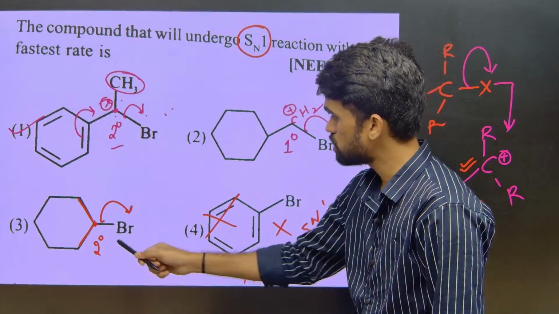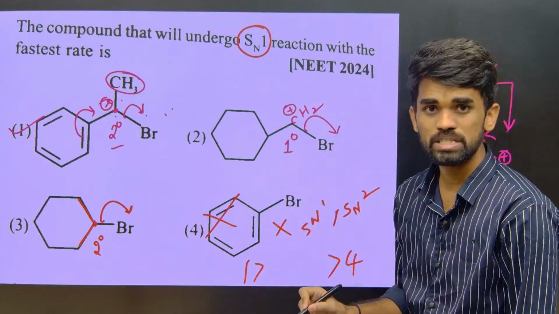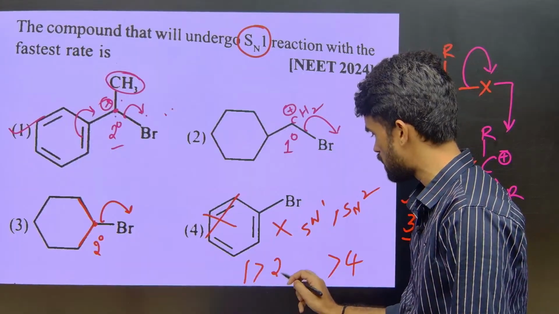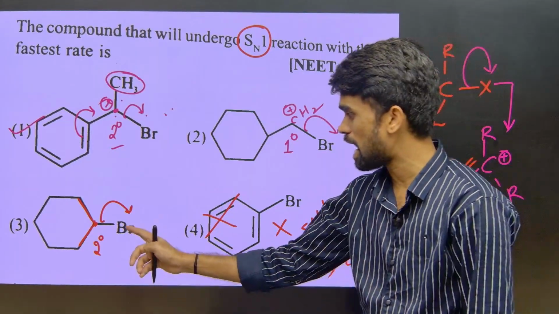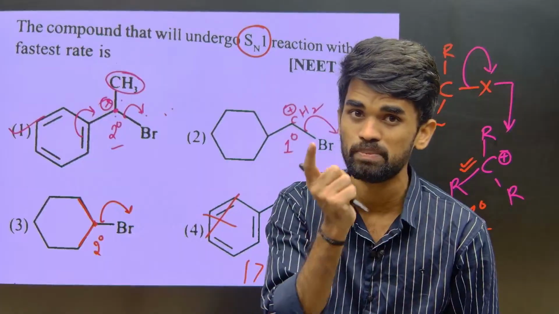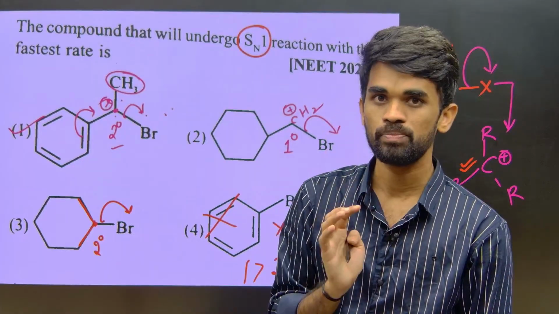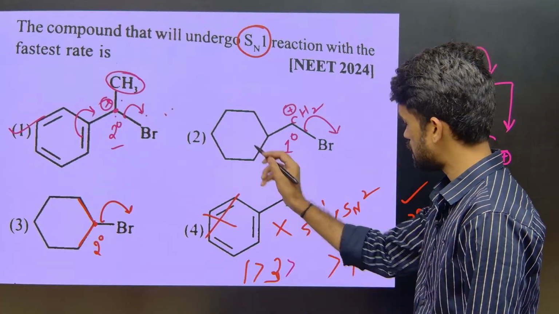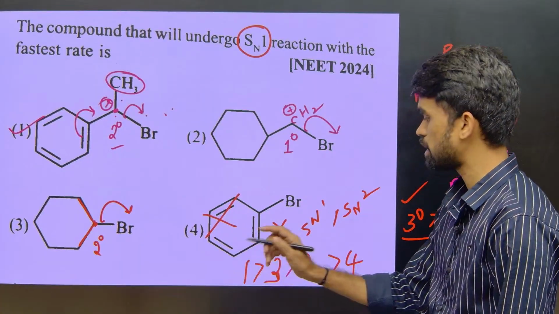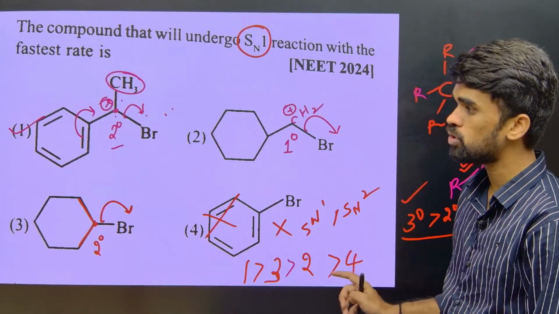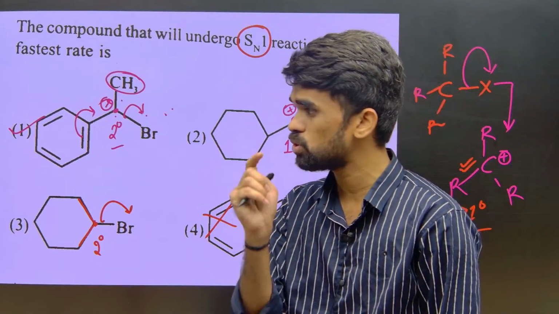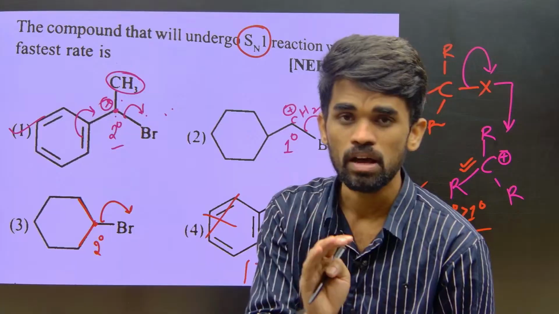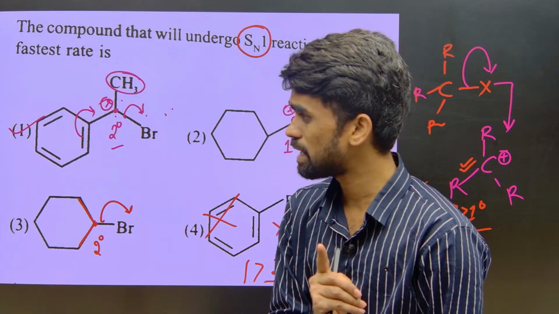After that, this is secondary and this is primary, so which is more reactive? Secondary alkyl halides are more reactive because the carbocation is more stable. So 1, next 3, after that 2, and least reactive is 4. So 1, 3, 2, 4 should be your answer if you see this kind of question in upcoming exams. Hope it is clear, right?